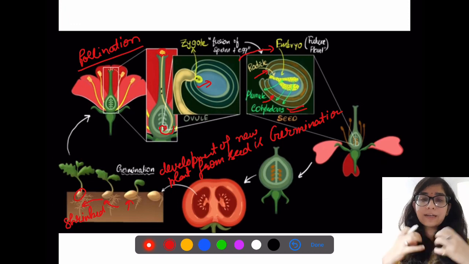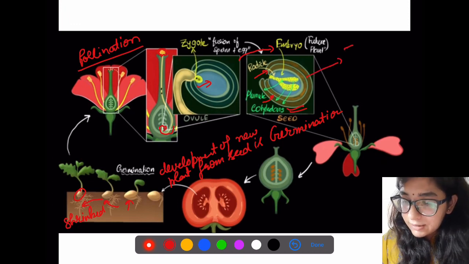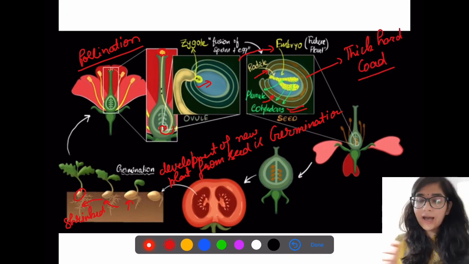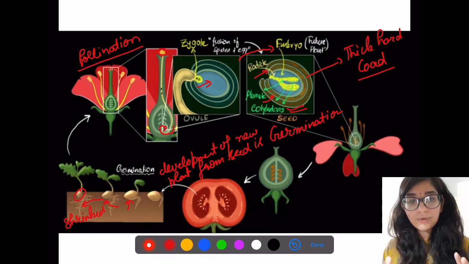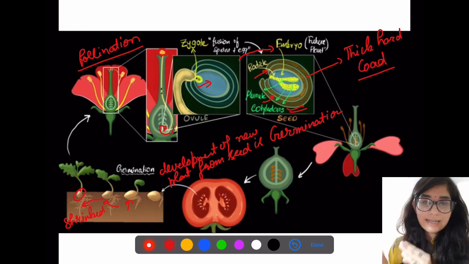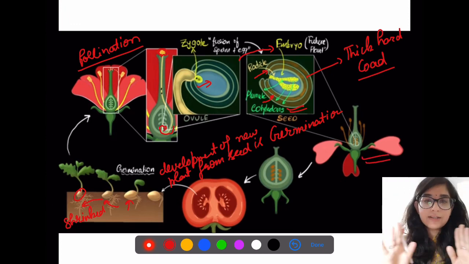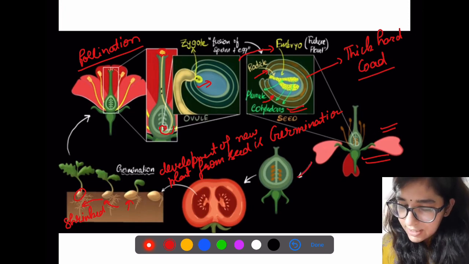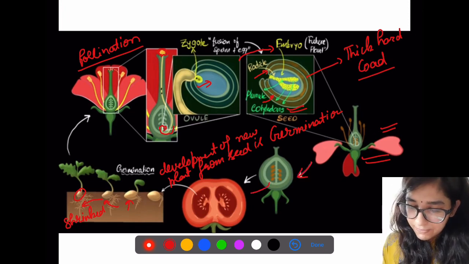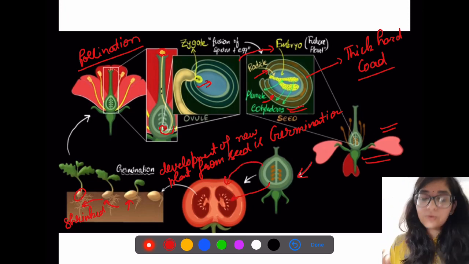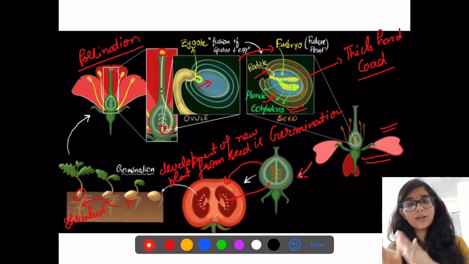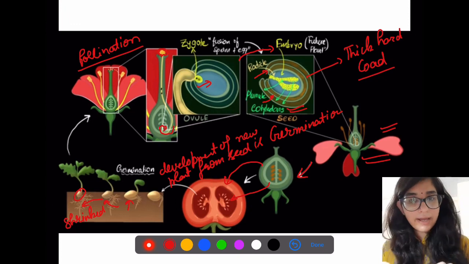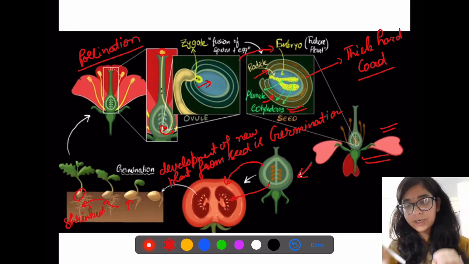The ovule develops, matures, and forms a thick, hard coat. So now it is known as a seed. After the formation of a seed from the ovule, there is no need of stamens, so they fall off. Petals fall off. Now these ovules change completely into seeds, and the ovary develops into fruit. And ultimately, when you put this seed in the soil, a new plant is formed.